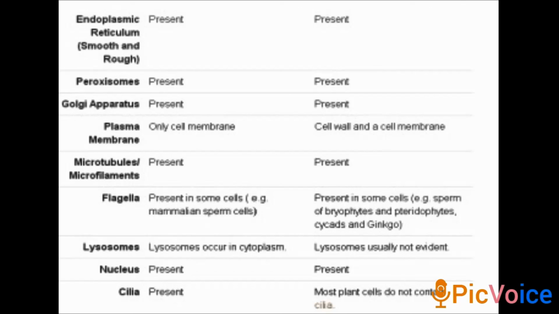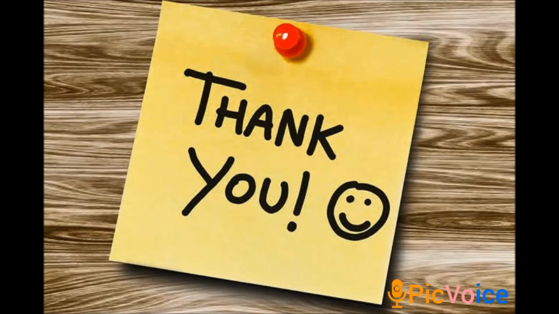So these are the major differences between animal cell and plant cell. I hope you have understood all the concepts of the cell, the unit of life.